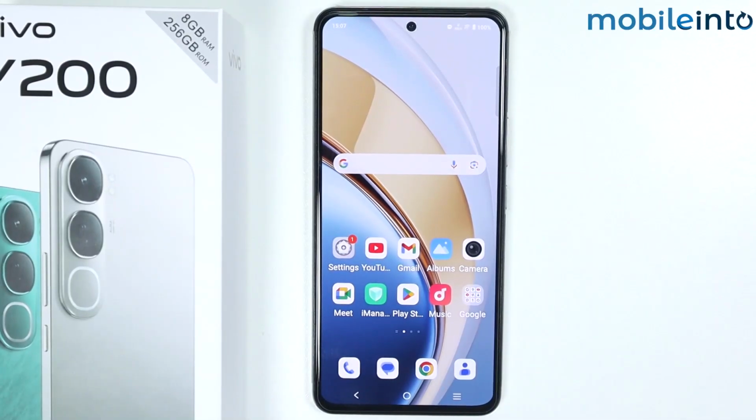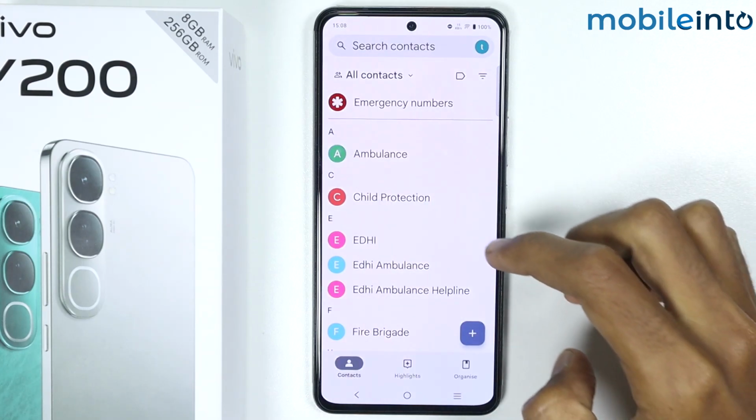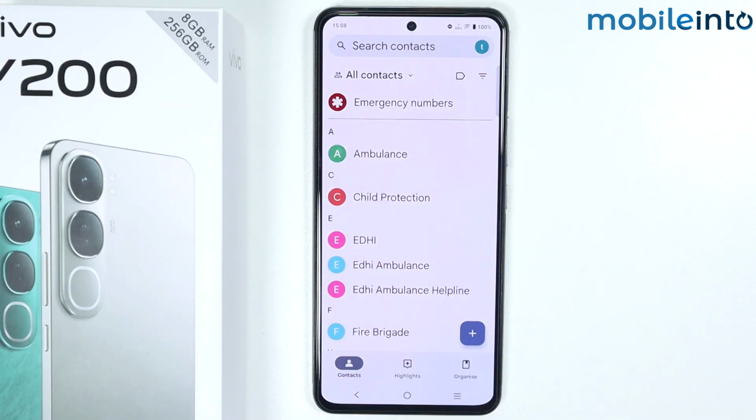Hey, what's up guys? So in this video we will see how to set caller tune for specific contacts on the Vivo Y200. To do that, just open the contacts app on your smartphone. Now just tap on a contact which is saved on your smartphone.